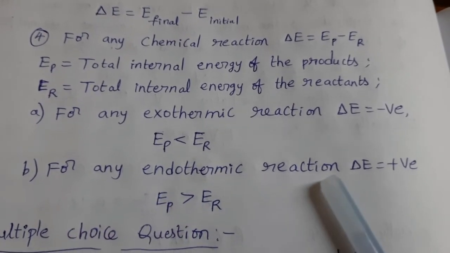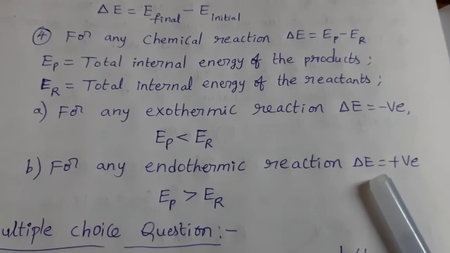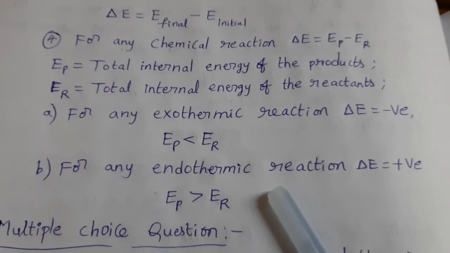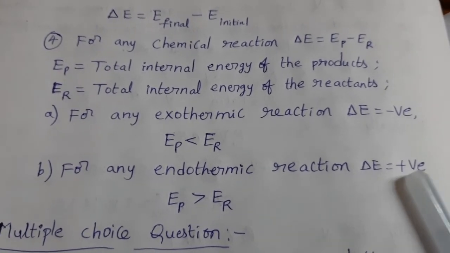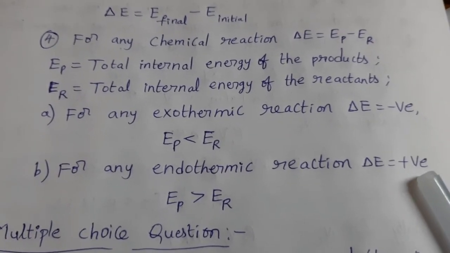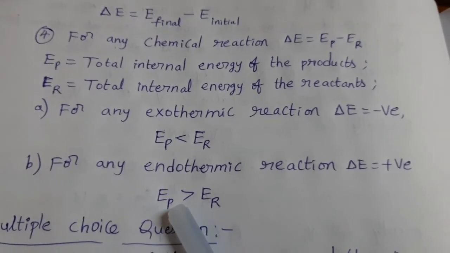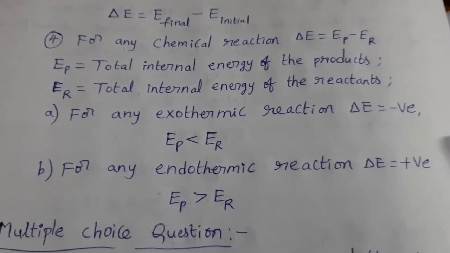For any endothermic reaction, delta E is positive. Endothermic means heat energy is absorbed. That's why delta E is positive. Here, internal energy of the products is greater than internal energy of the reactants.